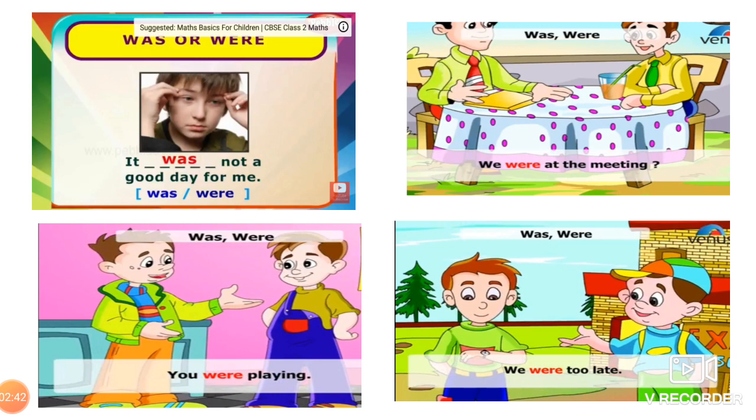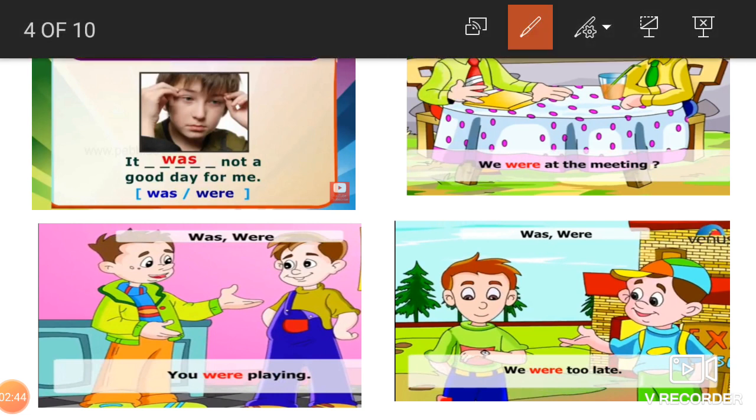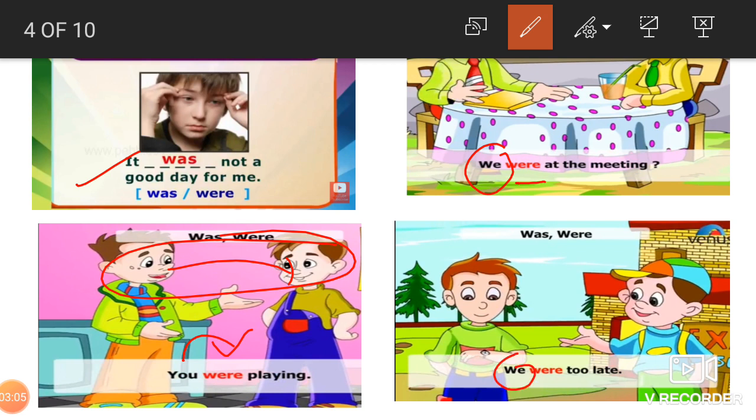Next, one more example. It was not a good day for me. Now here, we. We means more than one. That is why were. We were at the meeting. With you, always you have to use were, because you're talking about the second person. Two people are here. So you were playing. Once again, we were too late.